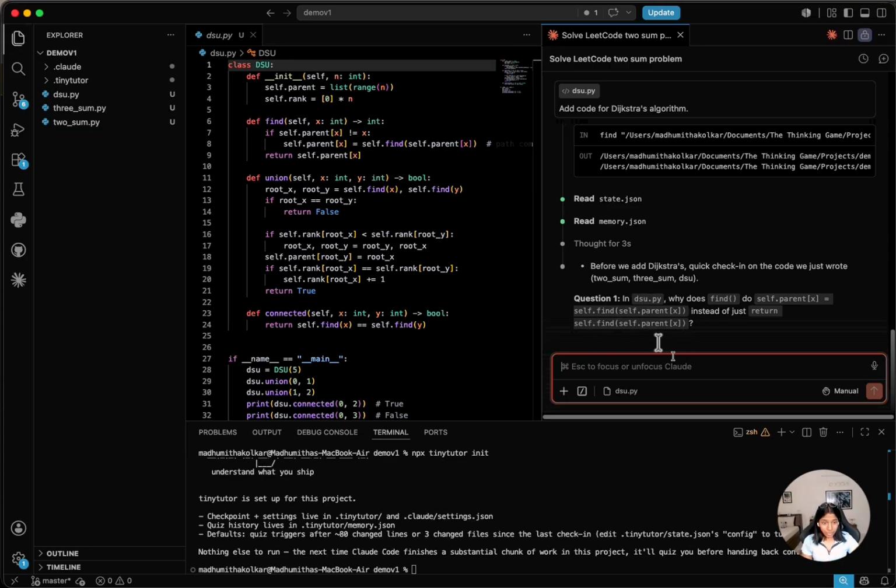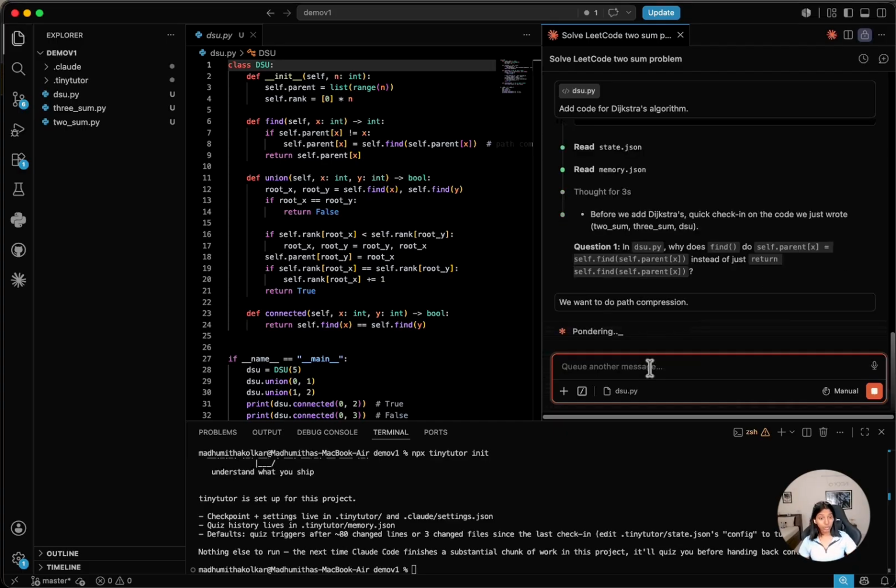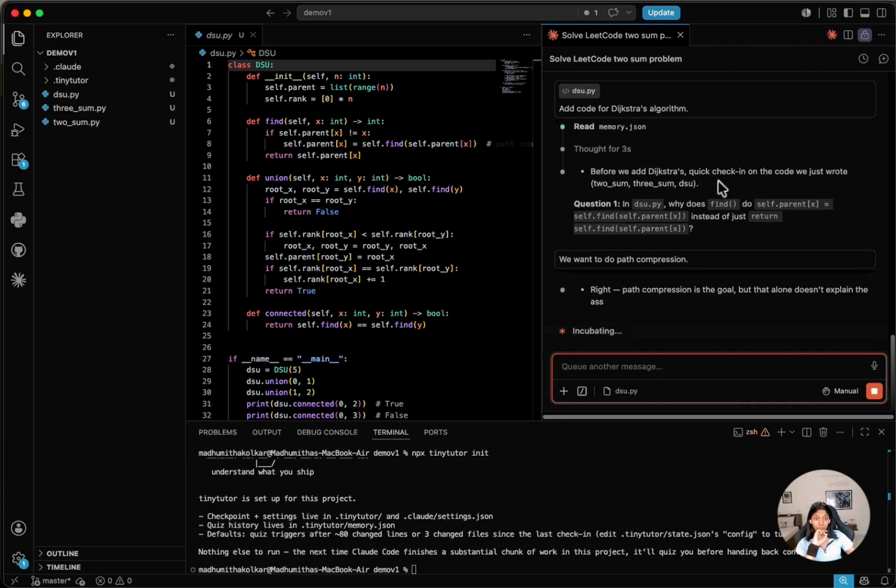So it's asking me a question about disjoint set union. I'm not sure what the question is, so I'm just going to answer something. We want to do path compression. I don't know, this might not even be the right answer.